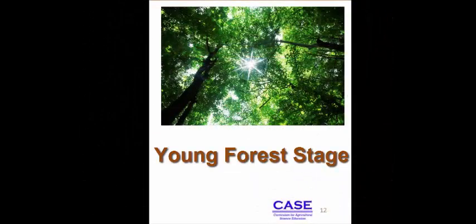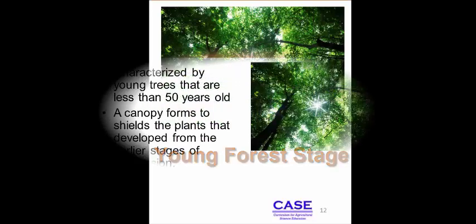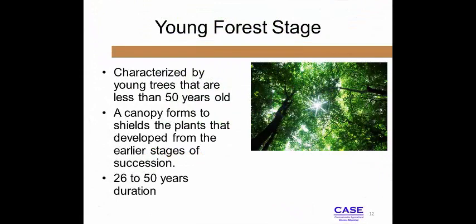The next stage in succession is characterized by young trees less than 50 years in age. In a forest, these species might include aspen, alder, willow, pine, and birch trees. During this stage, the young trees begin to form a canopy, shielding smaller plants from direct sunlight they require. Shrubs and perennials that are able to adapt in the new low-light conditions will dominate the forest floor. These conditions allow for the growth of hardwood trees, which make up the next stage in succession.